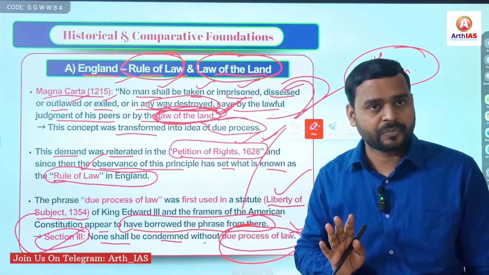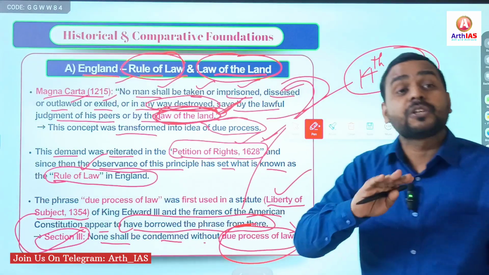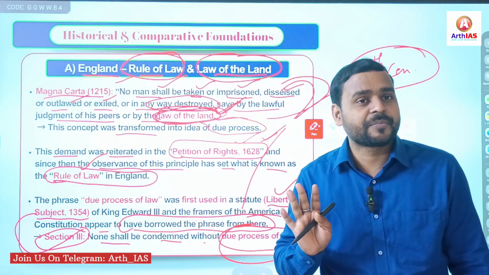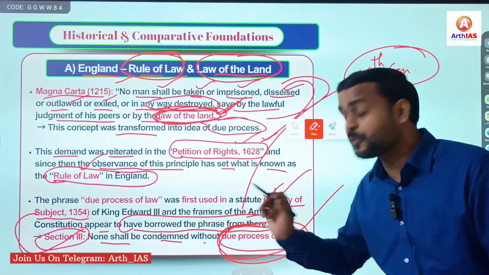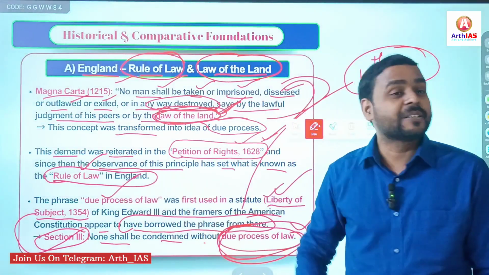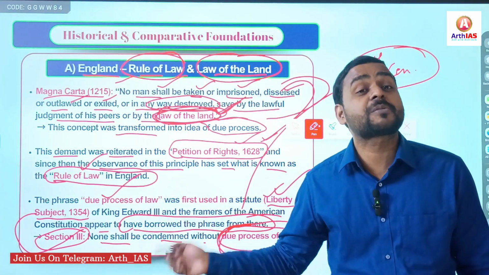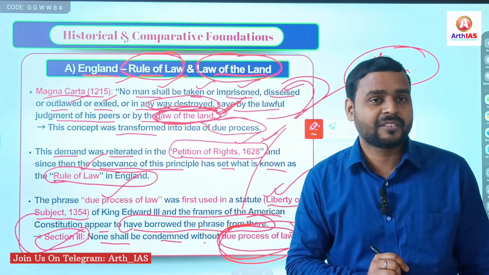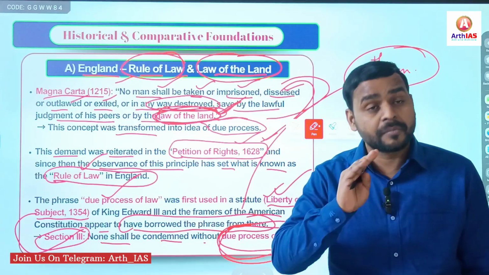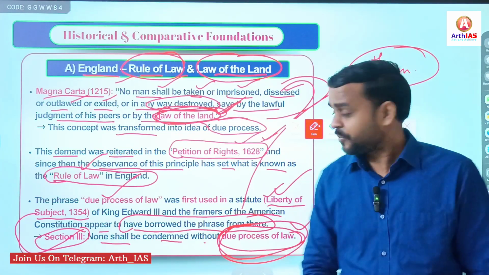We will see later. So now you should have conceptual clarity that the actual origin of the concept, or the phrase, of due process of law is England. Which statute? Liberty of Subject, 1354. Under which section? Section 3. Be very specific, very accurate.